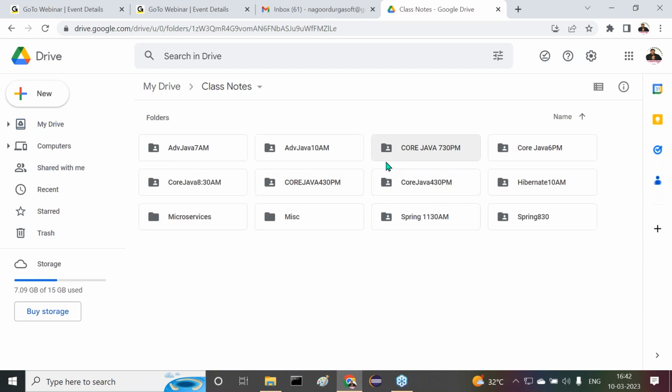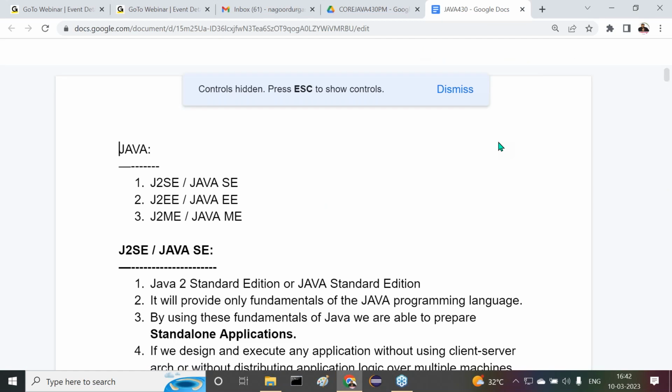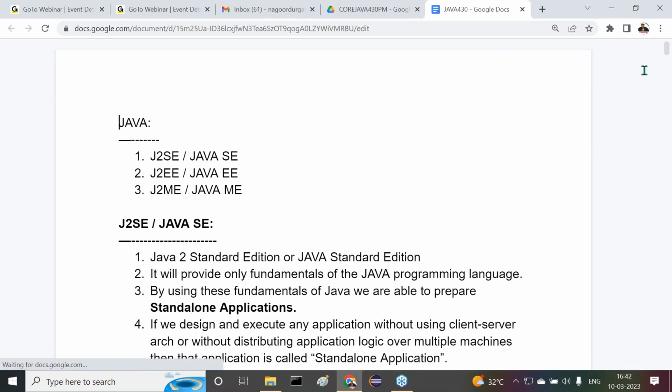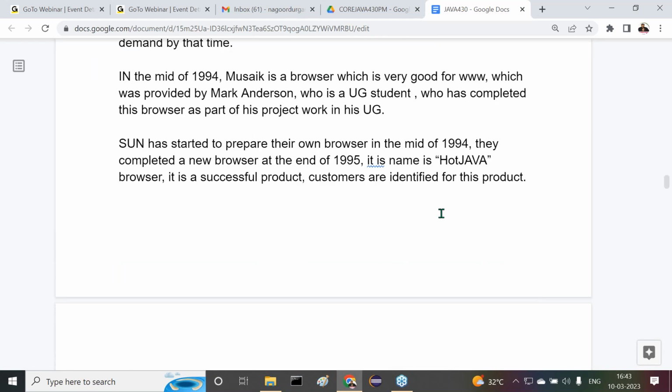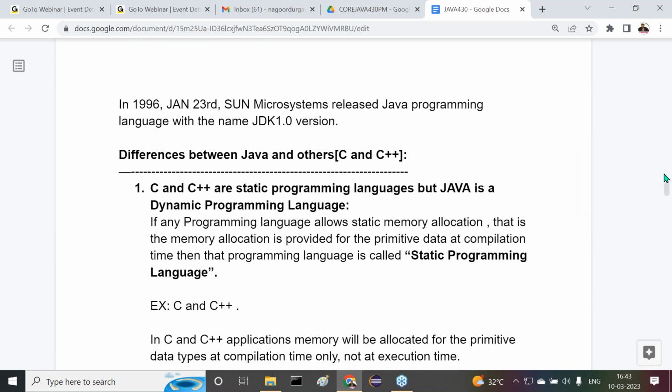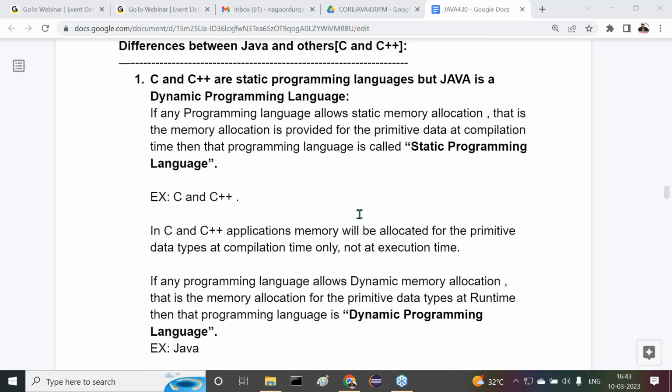First one is C and C++ are static programming languages, whereas Java is a dynamic programming language. Clear? That's the very first difference we understood. C and C++ are static programming languages and Java is a dynamic programming language. Can you tell me, guys, why C and C++ are static programming languages and Java is a dynamic programming language? How can you say this? Now there is a reason given for it clearly. What was the reason I've given there?